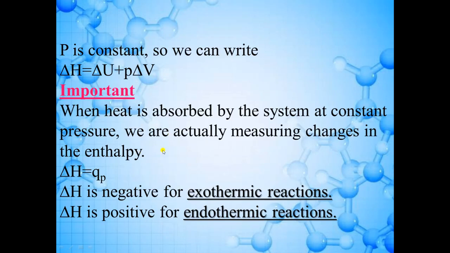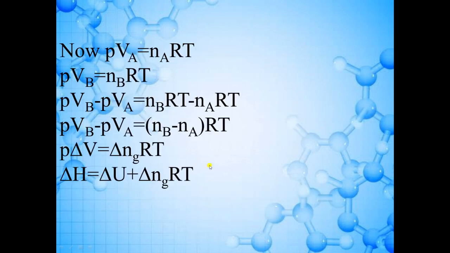Now here there is an important point: when to take the sign of delta H negative and when to take it positive. When delta H is negative, that means the reaction is exothermic. Exothermic means a large or small amount of energy is released. And if the value of delta H is positive, that means the reaction is endothermic. Heat is absorbed by the system. So this is the sign convention: delta H is negative for an exothermic reaction and delta H is positive for an endothermic reaction. Now we can further continue the derivation.